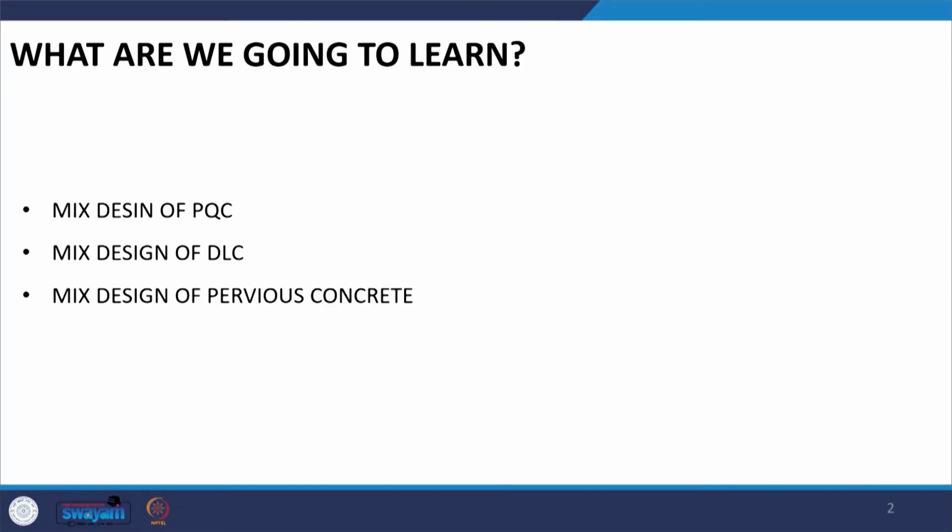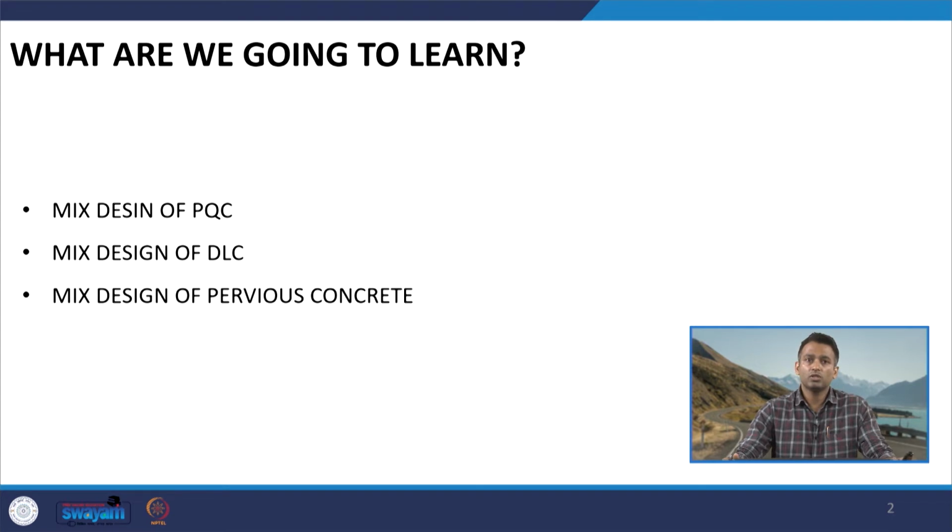the pavement quality concrete. We will be talking about mix design of dry lean concrete mixtures, which is a layer or a mix which is typically used just below the top slab in the concrete pavement, and we will also discuss the mix design of a special concrete, that is pervious concrete.